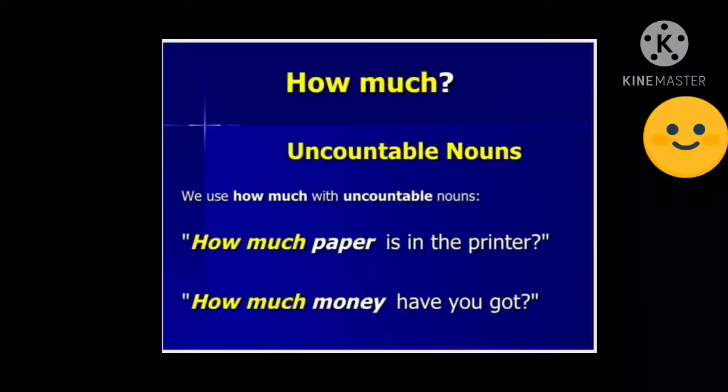How much, as we discussed previously, is used to find out the uncountable nouns. We use how much with uncountable nouns. How much paper is in the printer? Usually paper is a material noun. We cannot say I want a paper, I want 2 papers, but if you want to make paper countable, you can add a piece of, a sheet of, a quire of, a ream of. How much paper is in the printer? How much money have you got? Usually money is also considered uncountable, so we use how much.